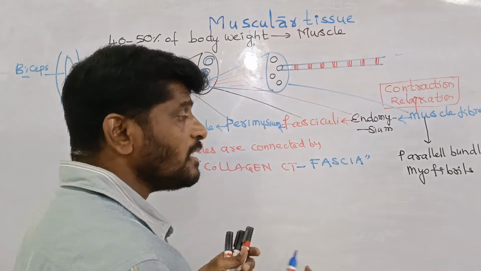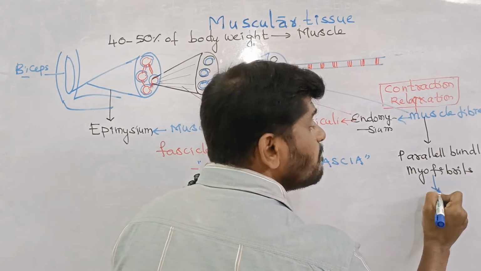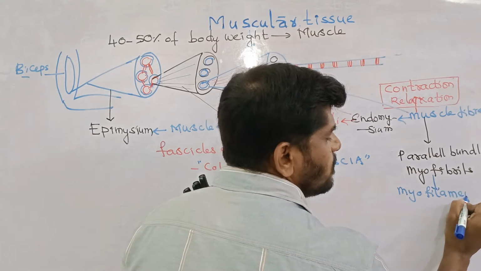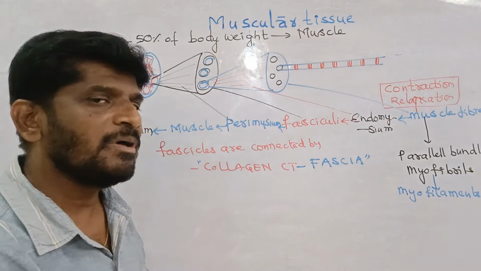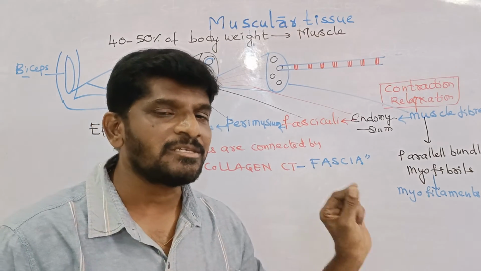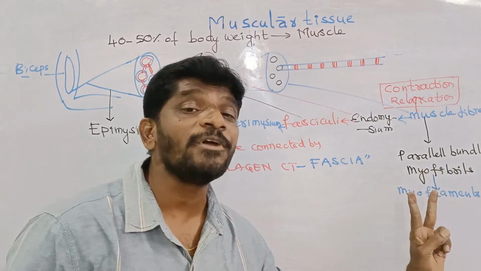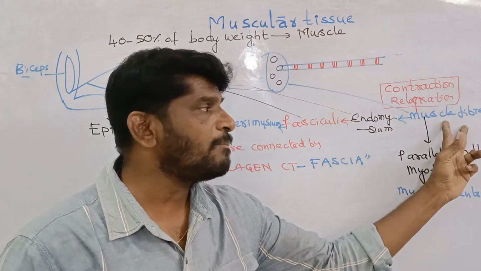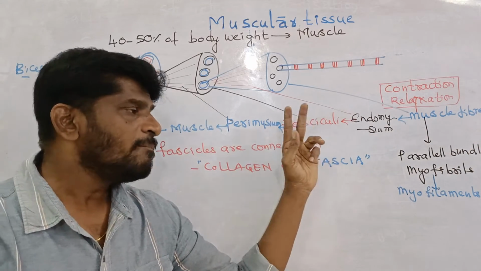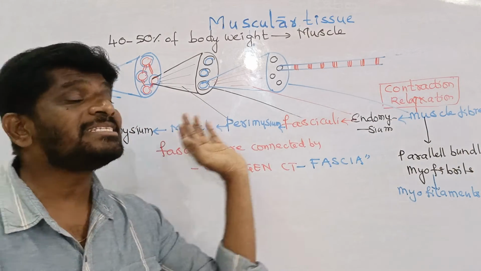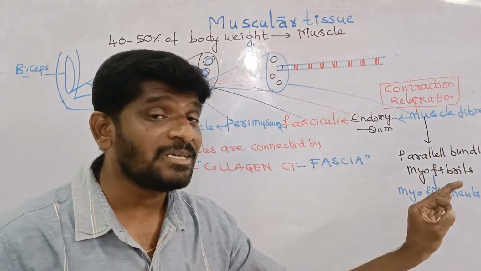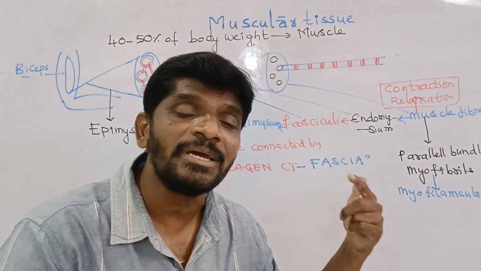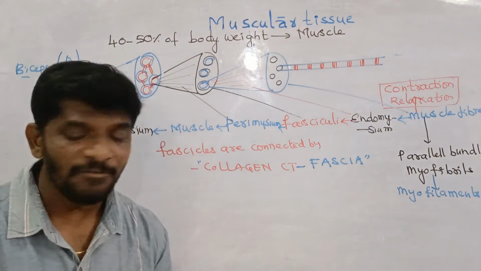Internally, the myofibril contains the myofilaments. Myofilaments are present inside the fibril. Therefore, the ultimate smallest structures in the muscle are the myofilaments. Many filaments form the fibrils, fibrils form the fibers, fibers form the fasciculi, and many fasciculi form the muscle. This is the hierarchy of the muscle. It is very important and can be asked as a sequence question. Please make sure of it.